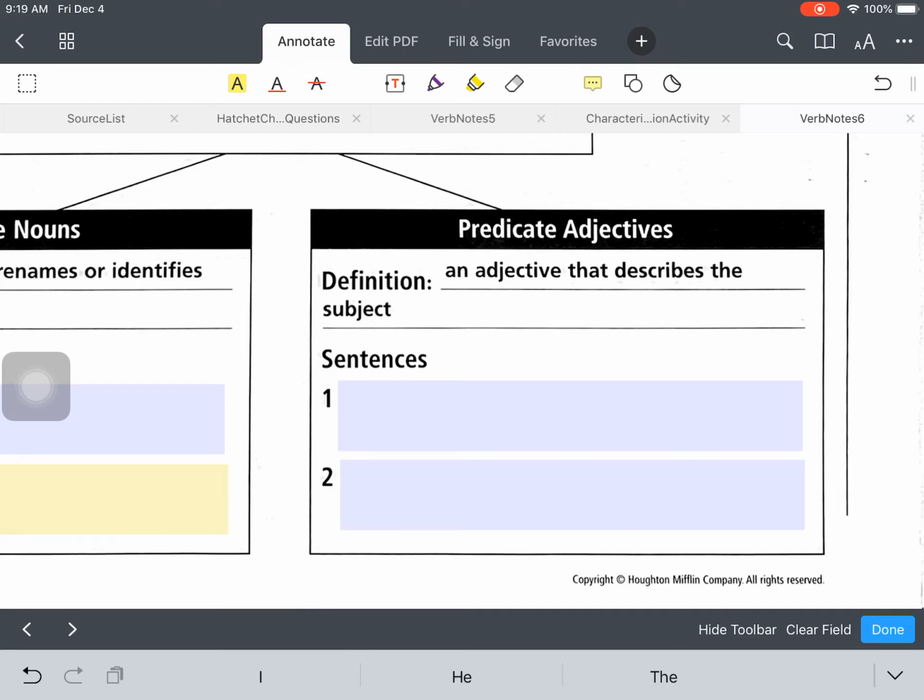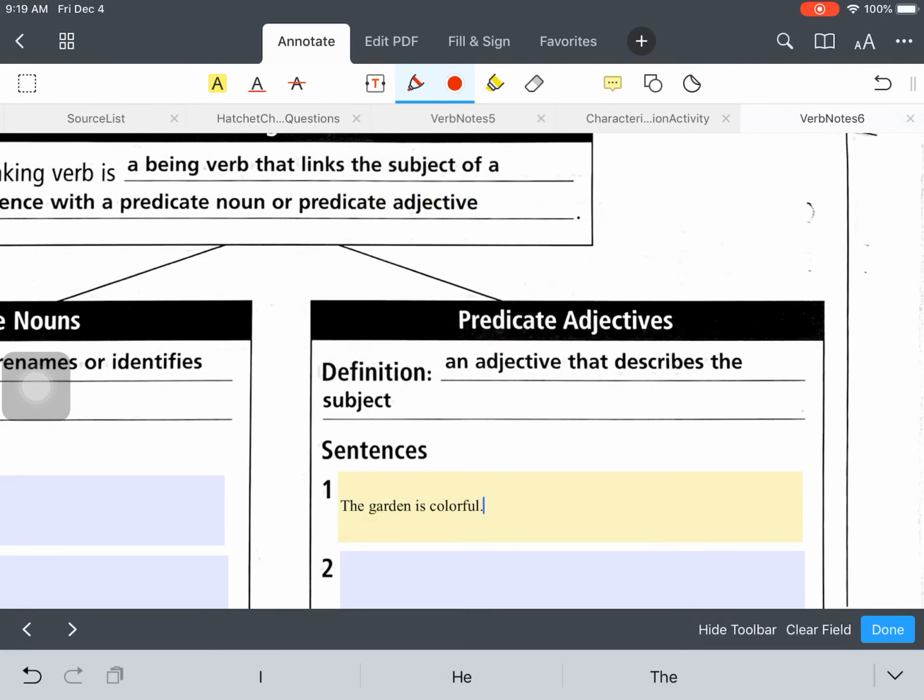So for example, the garden is colorful. So the subject of this sentence is who or what the sentence is about, and it is garden. And the linking verb is a being verb, and so it is, because is is a form of be.